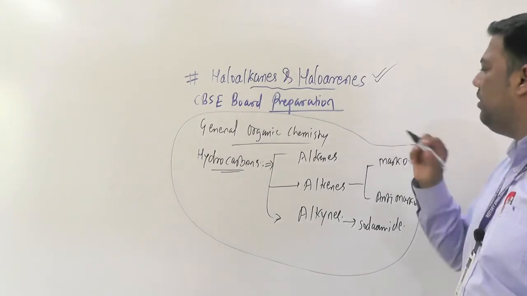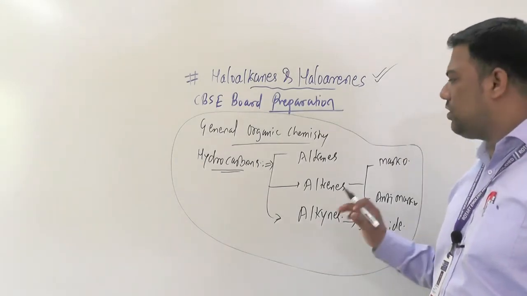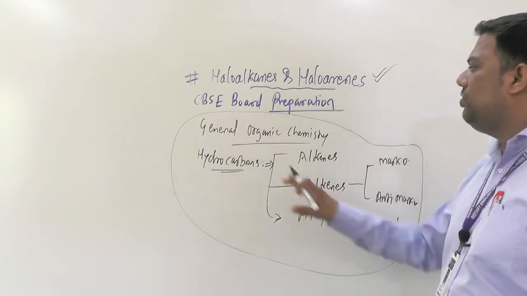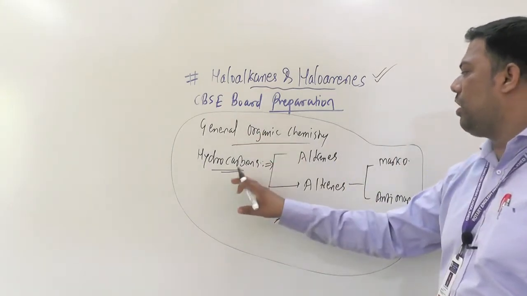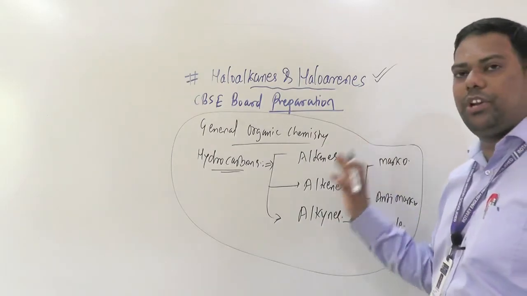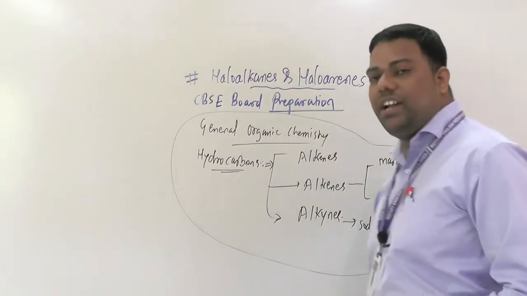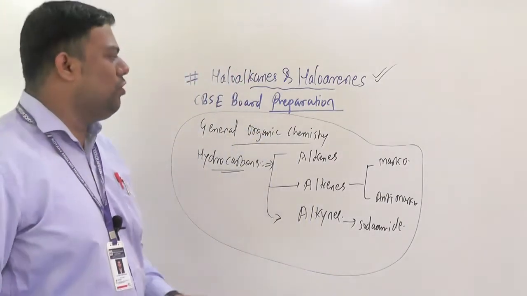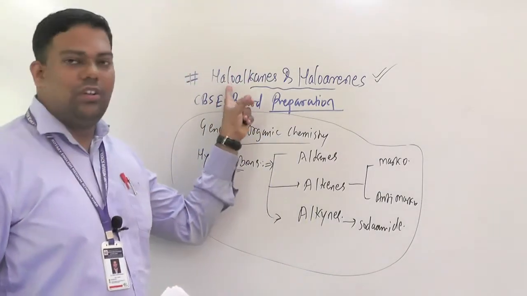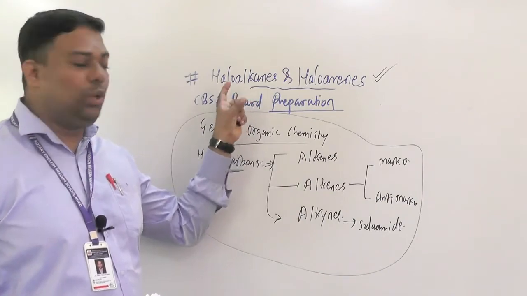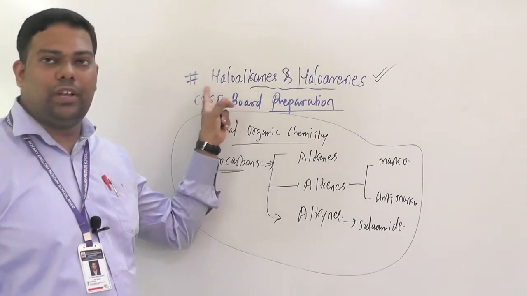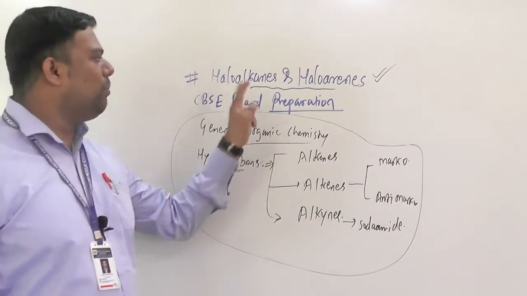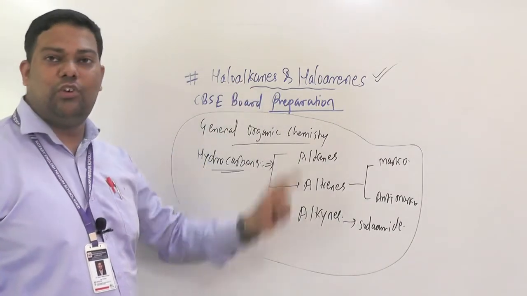These basic topics you must study: general organic chemistry, and hydrocarbons, in that alkanes, their preparation and properties, very important for this topic. It is the 12th first organic topic, and these are the basic criteria for the preparation of haloalkanes and haloarenes.